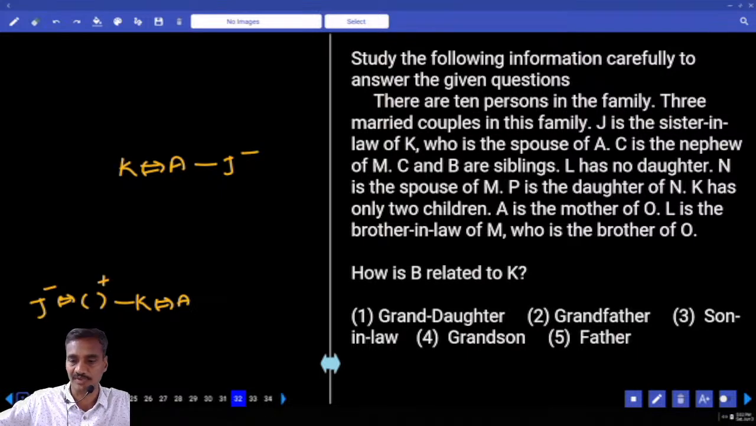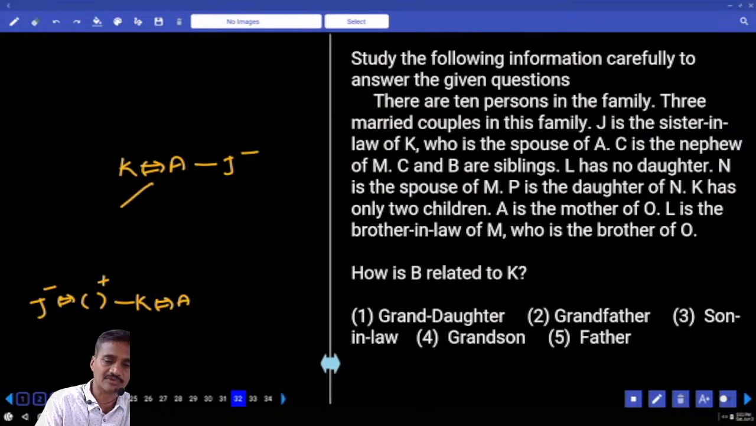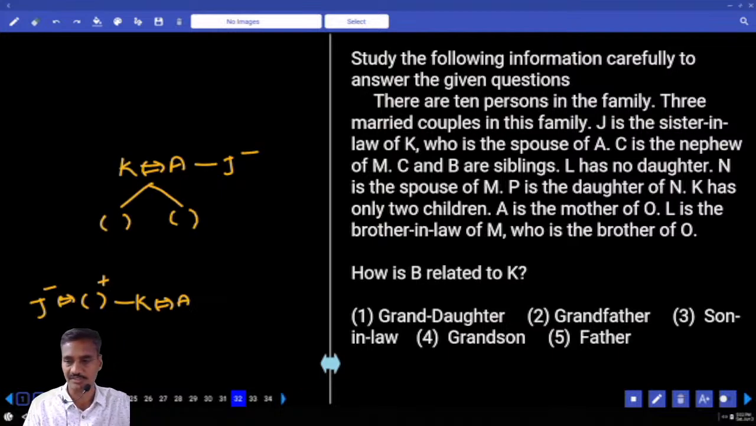C is the nephew of M. C and B are siblings. L has no daughter. N is the spouse of M. P is the daughter of N. K has only two children. Now who is having two children? K is having two children. K has only two children.